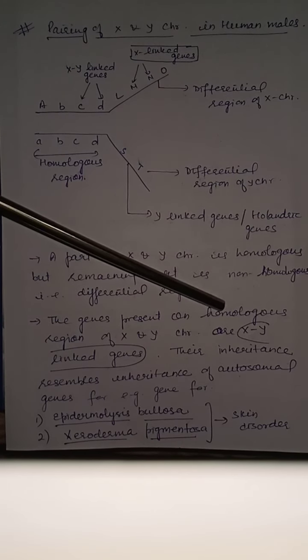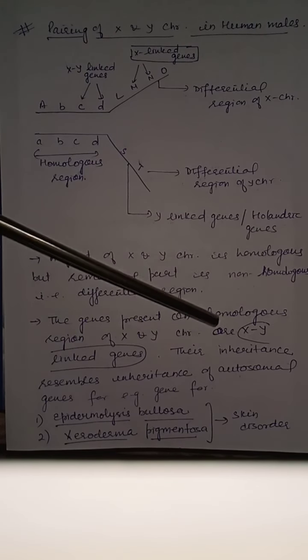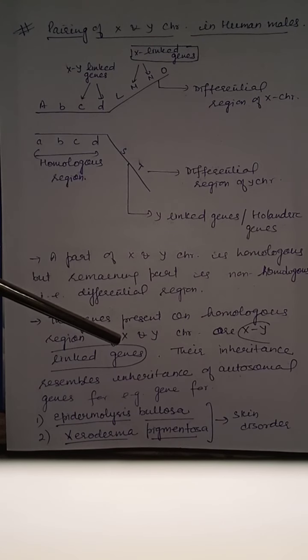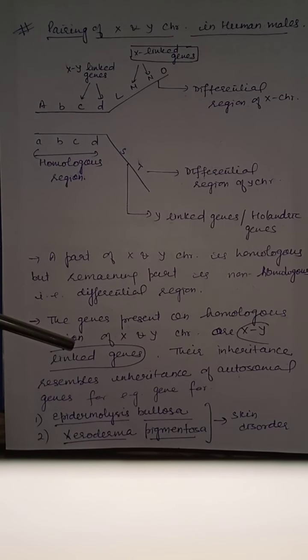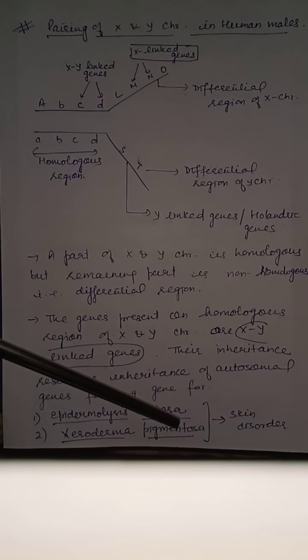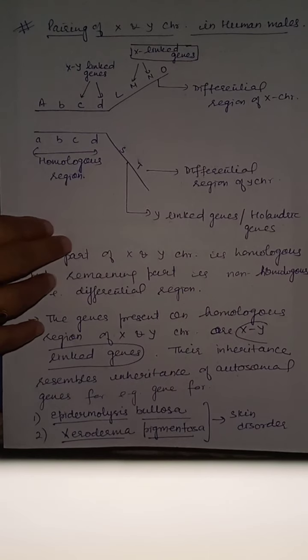The genes present on homologous region of X and Y chromosome are XY linked genes. Their inheritance resembles inheritance of autosomal genes because these are present both in male as well as female. Therefore, they are known as XY linked genes, and their inheritance resembles autosomal genes. Examples of these XY linked characters are epidermolysis bullosa and xeroderma pigmentosa. Both are skin disorders.